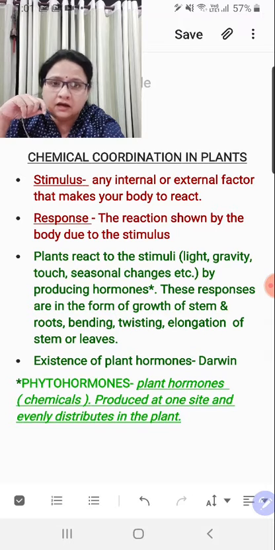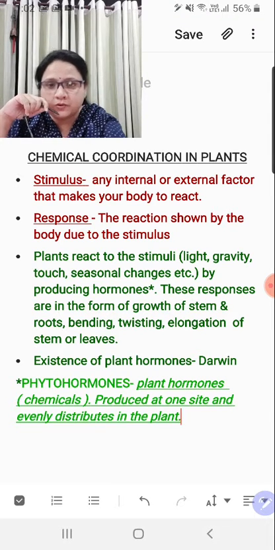Canary grass was there, and what he noticed was that every time canary grass shows the bending movement towards the light, and when the tip of the grass was cut, at that time there was no bending movement. So he understood that there is something special present at the tips of the canary grass. Basically, he made his experiments on canary grass, but later on the things were proved by other scientists too, that yes, the plant hormones do exist.